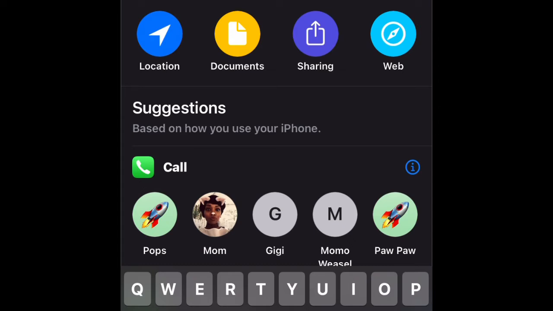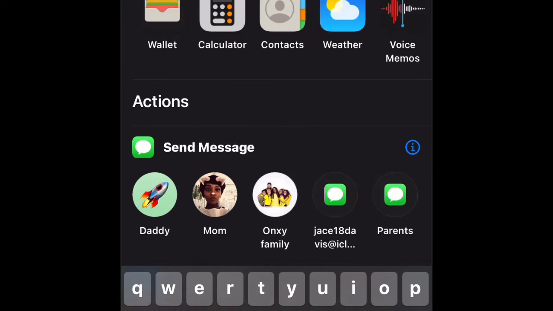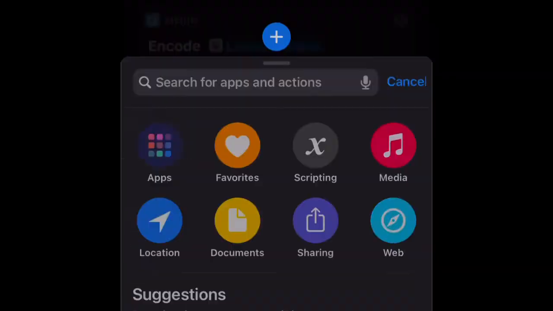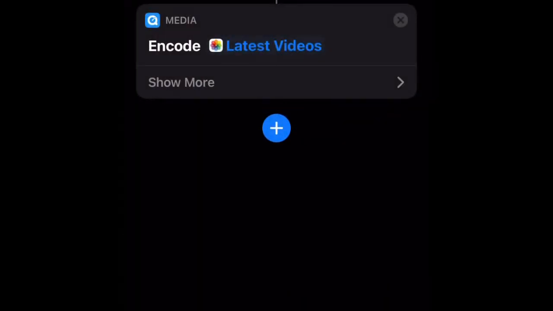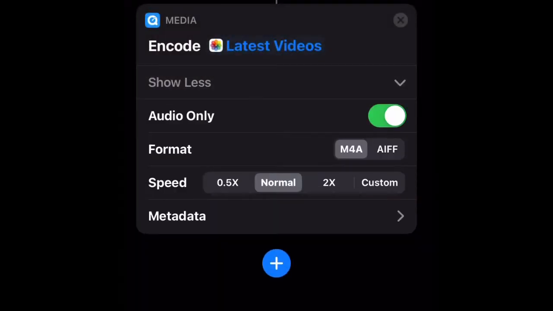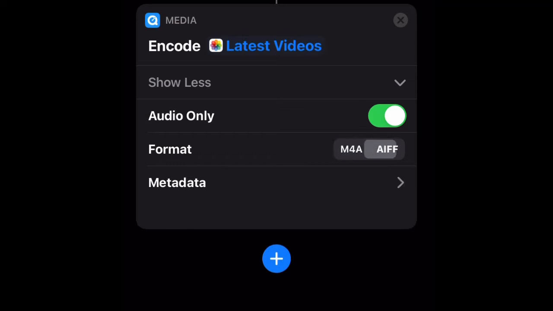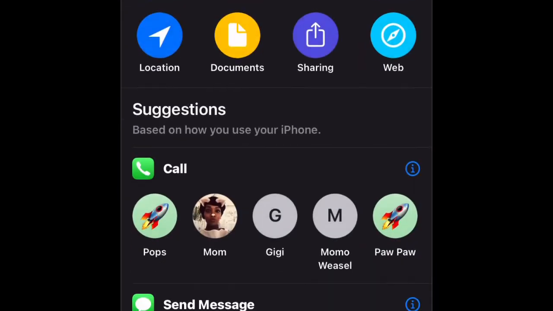Now you're going to type in encode. I'm pretty sure that's how you say it. I'm just kidding. If I'm not saying it right, don't blame me. Audio, AIFF. Okay. Now we're going to add again.